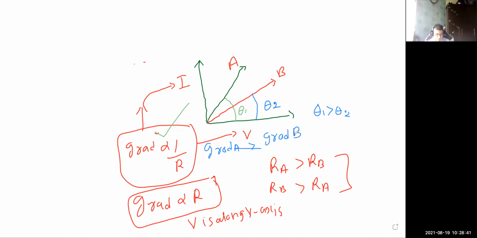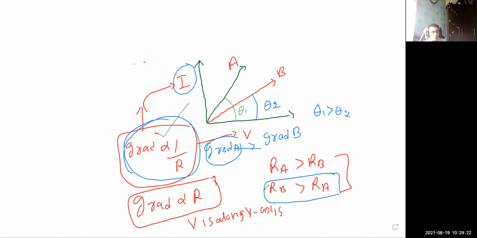But the question is not about finding the gradient, the question is about finding the resistance. So you have to focus on this equation, children. If the gradient of A is large, then it has the lower resistance, because gradient and resistance are inversely proportional, as we have taken the current along the y-axis. You sometimes need to memorize some things. So the resistance of metal A is less, which means the resistance of metal B will be higher.